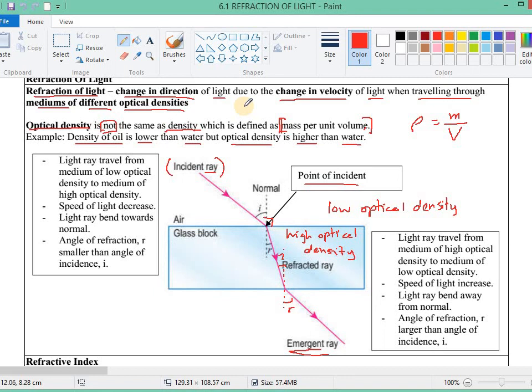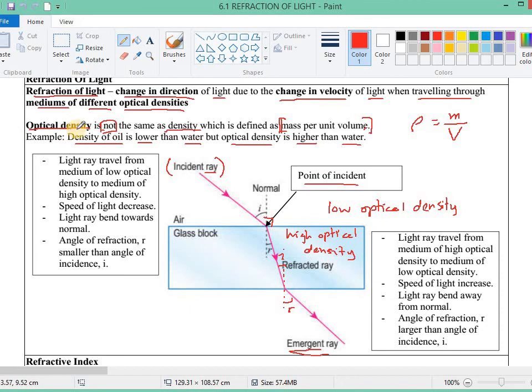We didn't talk about optical density. Here we want to be more specific: it is actually the different optical density that makes the speed of light change. And when the speed of light changes, the direction of the light can change, and this is what we call refraction of light.